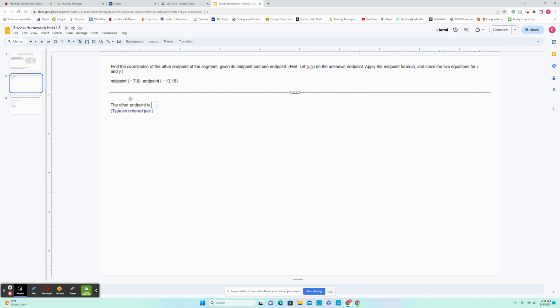Now, something like this is on your quiz, so that's why I really want to make sure I got you guys this video. So to find the coordinates of the other endpoint of the segment given this midpoint and one endpoint. So what they're saying here is that if I were to draw a line segment, here's my midpoint. One of my endpoints is -13, 16. Now, remember, this might not be 100% accurate, but it's just a visual. So there's -7, 8, and this is the guy we're trying to find.